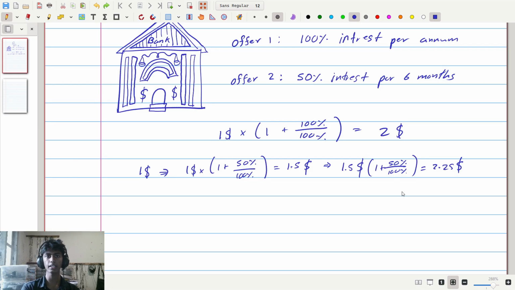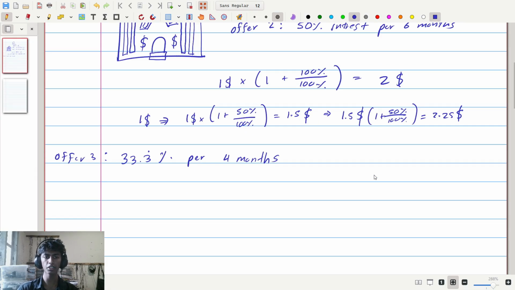But then he comes back and he gives you a third offer. He says, alright, instead, what if I give you 33.3 repeating percent interest, but I give you that interest in 1 year divided by 3 periods of time. So 1 year divided by 3 is 4 months. So he'll give you 33.3 repeating percent interest per 4 months. Now you have to think about this again. Is this third offer, I'll label it offer 3, is offer 3 better than offer 2?